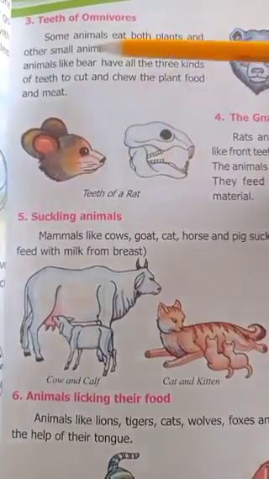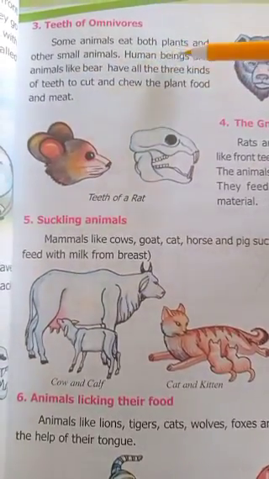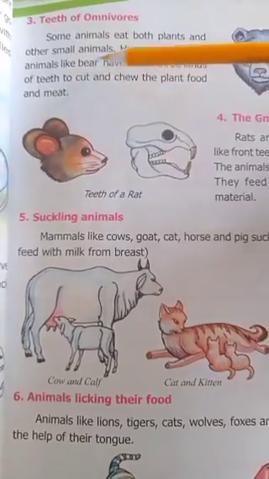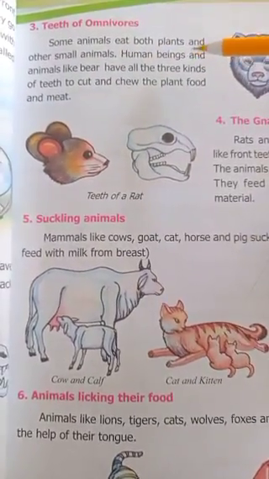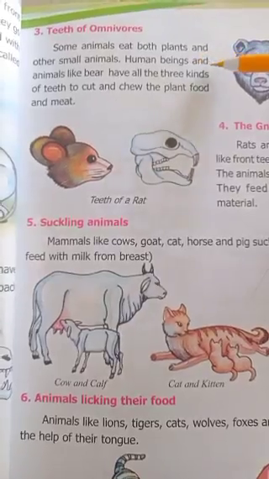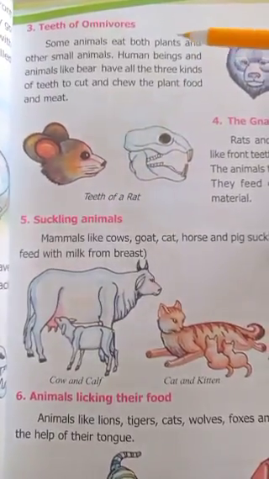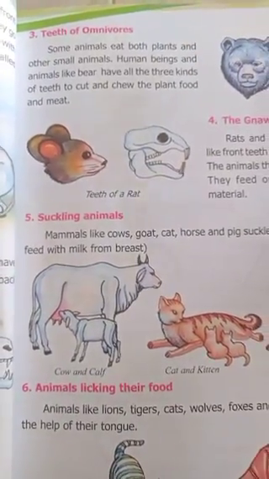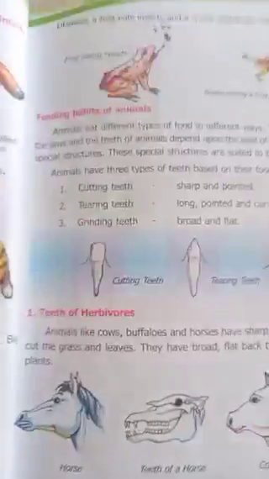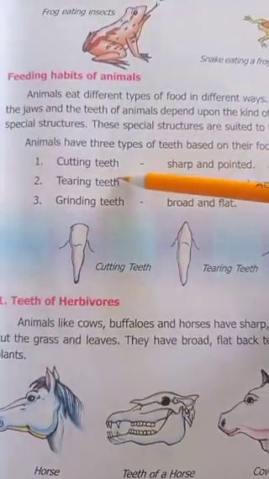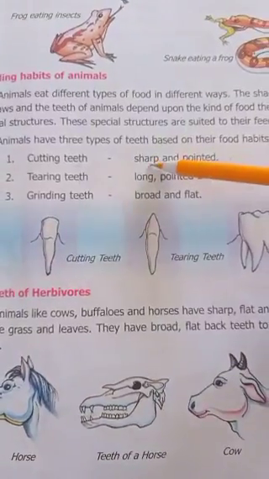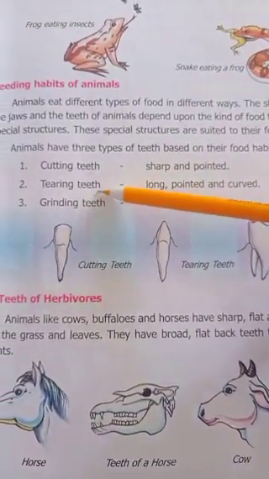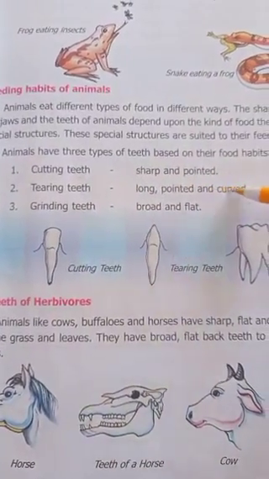Now human beings and animals like bears have all three kinds of teeth. Human beings also eat both plants and animals. What are the three kinds of teeth? Cutting teeth, tearing teeth and grinding teeth. Cutting teeth are sharp and pointed. Tearing teeth are long, pointed and curved.